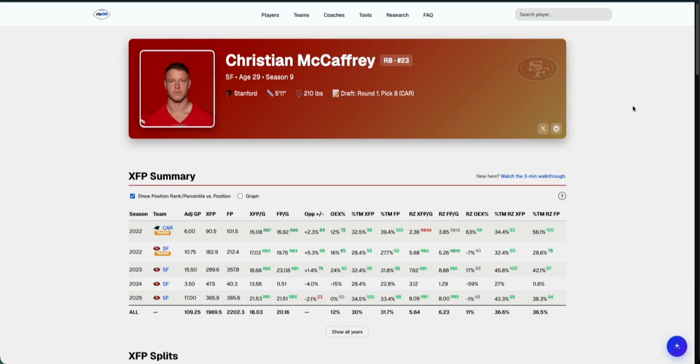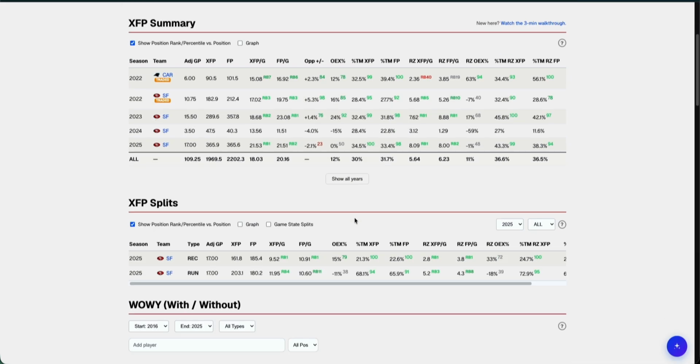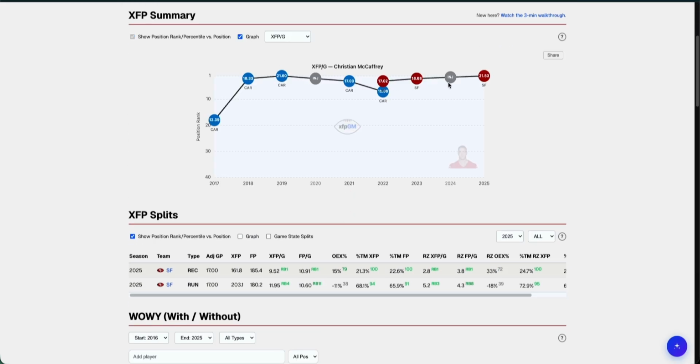All right, for the player pages, we start off with their fantasy summary, basically showing their historical performance in terms of expected fantasy points per game, maybe their strength of schedule, that would be opponent plus minus, how much they overperformed their expected fantasy points, and then team shares across the overall game and also within the red zone. We can also see graphical views over time if you're interested in something like that.